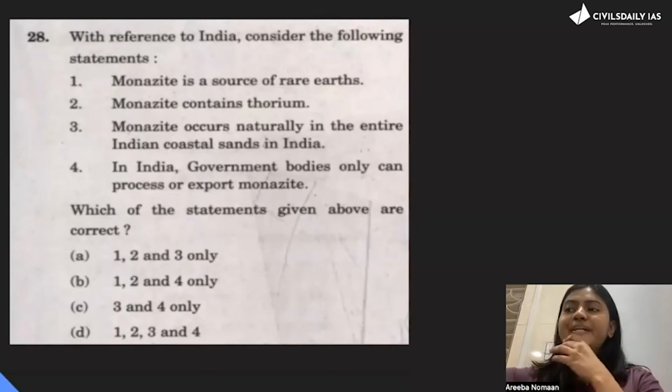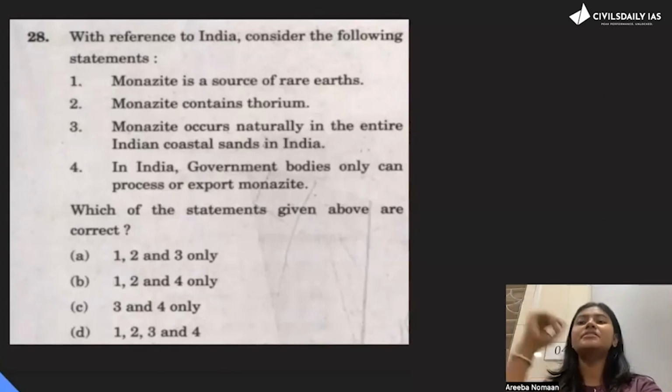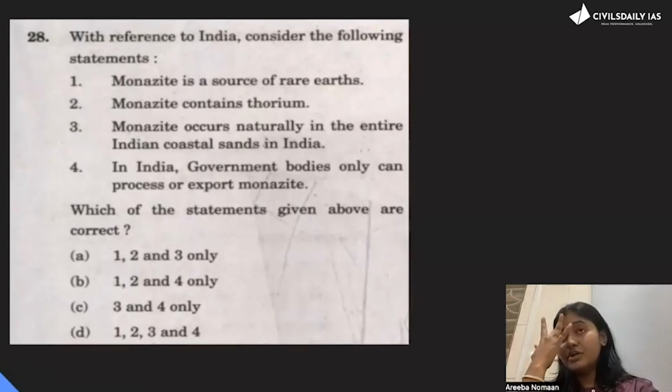Okay, so coming to the 28th question, again they have asked the correct statement. With reference to India, consider the following statements. First is, monazite is a source of rare earth. Obviously, yes. Second is, monazite contains thorium. Yes, that is the reason that we are doing this extraction activity near the Kerala coast. We want thorium for our nuclear power plants.